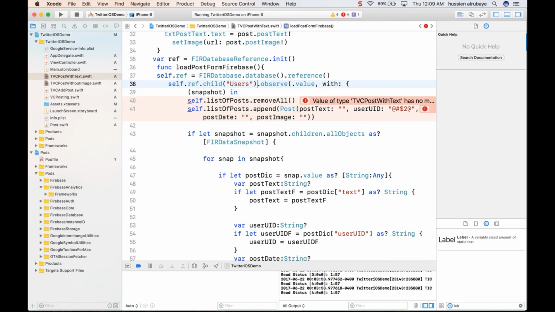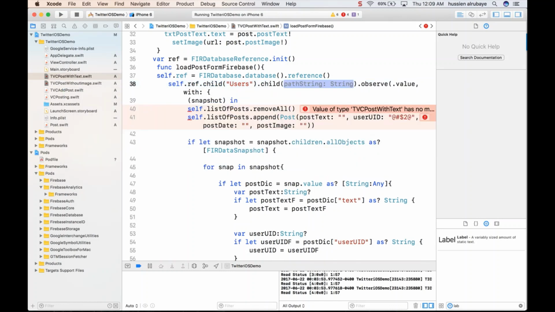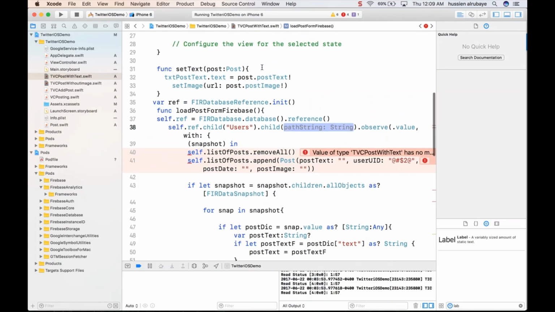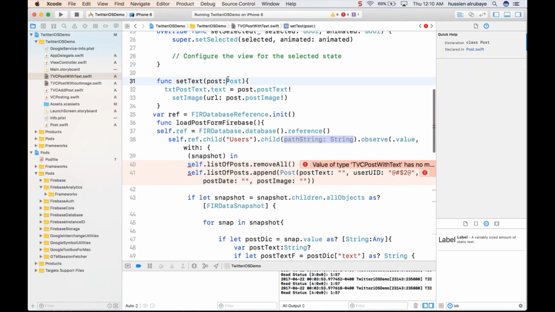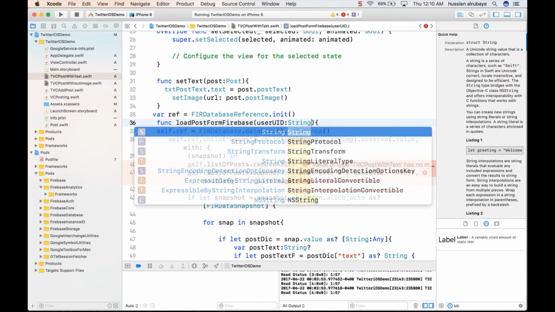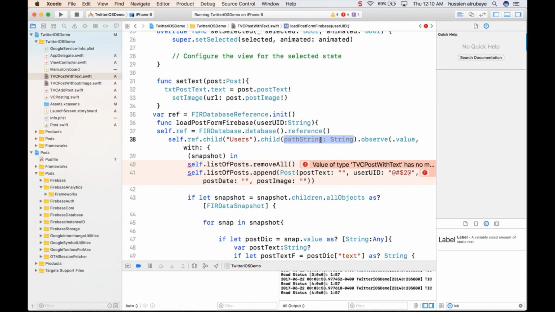But in the users, I want to listen to another child inside that user, which is the user UID. You know from where I could bring the user UID? I already have the user UID here. So let me suppose this one, get user UID. User UID should be a string as a function, and someone calls it. And this user UID will be passed here.